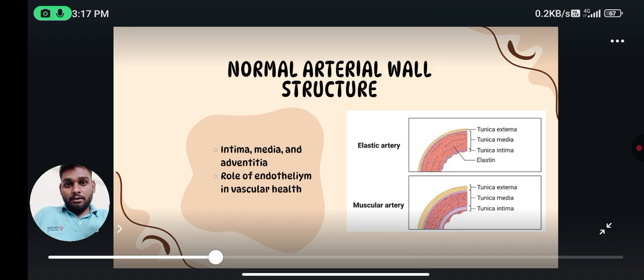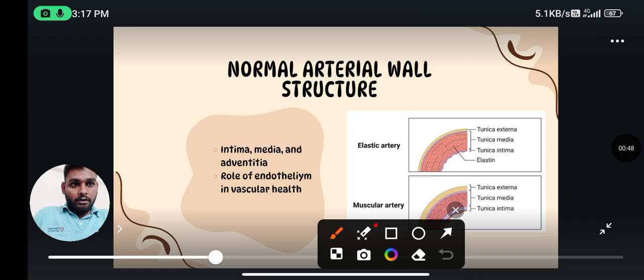Now, here we will see atherosclerosis, which occurs in the artery. So, we will see the layers of the arteries here. The artery is mainly made up of three layers. The first is the tunica externa, the middle one is the tunica media, and the inner one is the tunica intima.